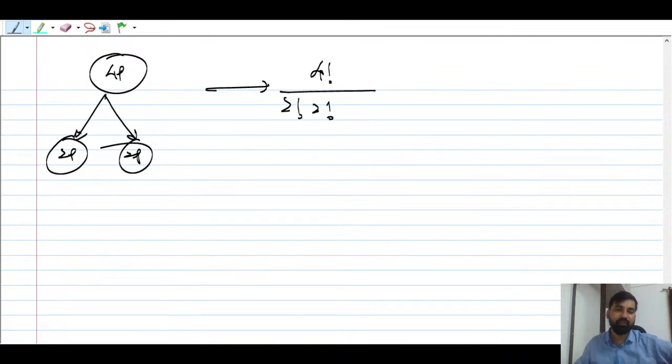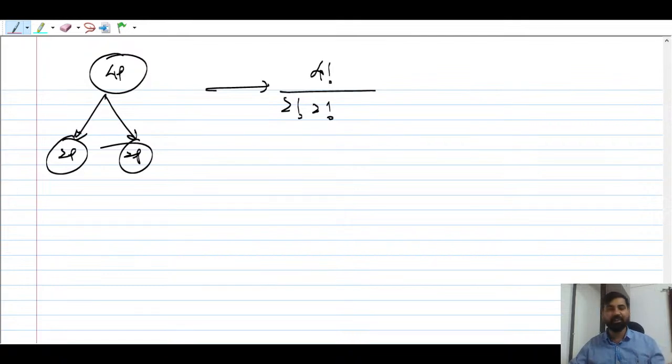But you have to take extra care here. What is that extra care? Can somebody tell me what we have to do extra here? Anyone? Please tell me fast. Look, since the number of people is equal, 2 people in one group and 2 people in the second group, you have to take care of this. This is very important.